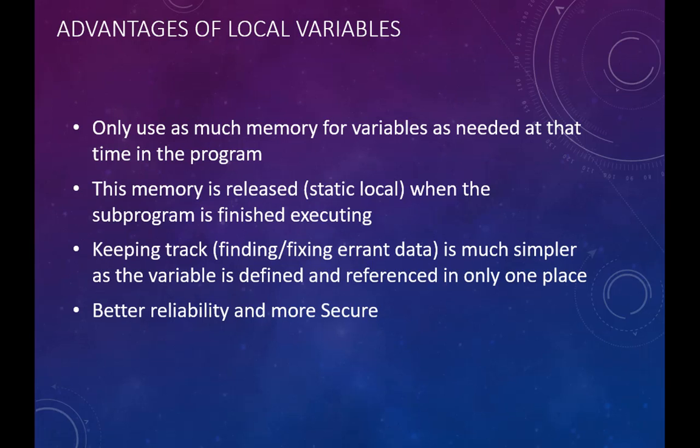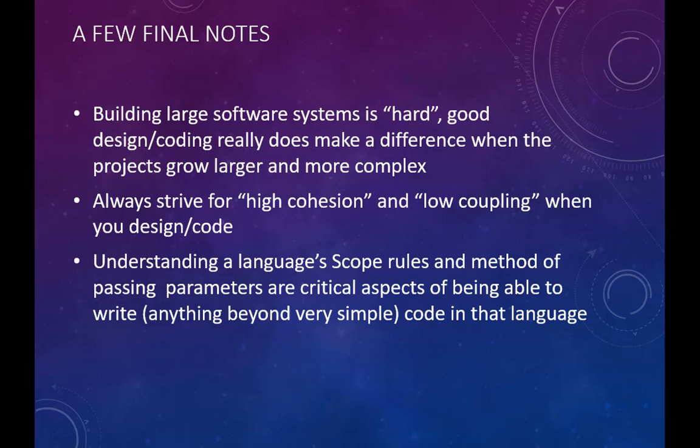A few final notes. Building large software systems is hard. The better our design and coding techniques, the bigger the difference in how that project is able to be grown and extended. As the projects get larger and more complex, we really need to be careful about instituting good programming practices, such as high cohesion for each unit of code.